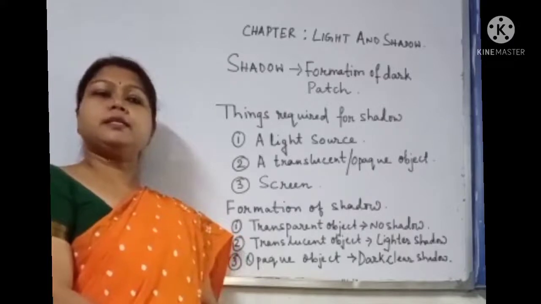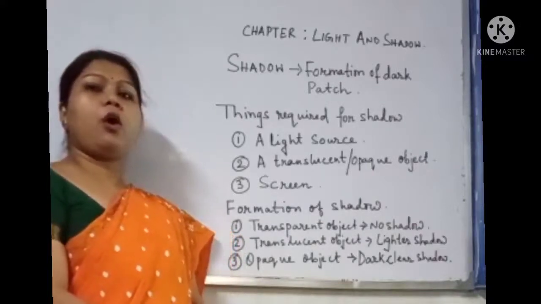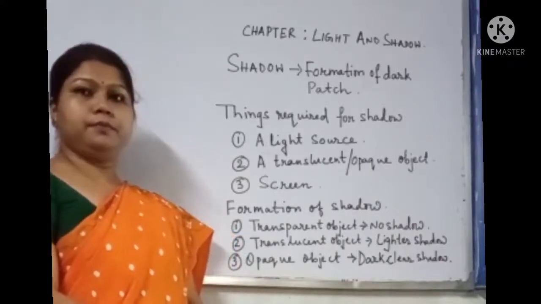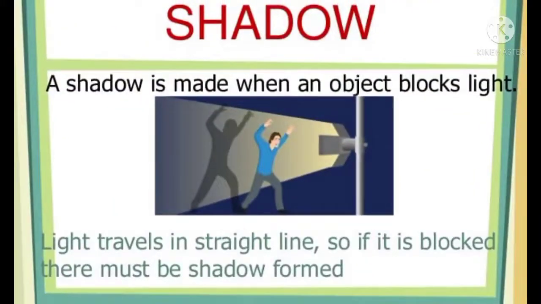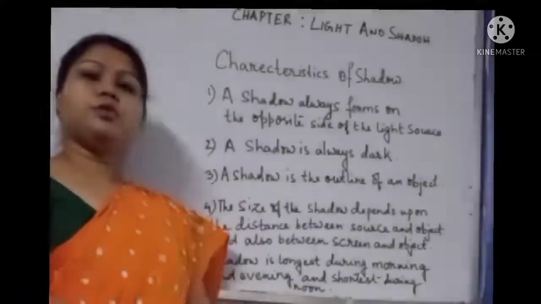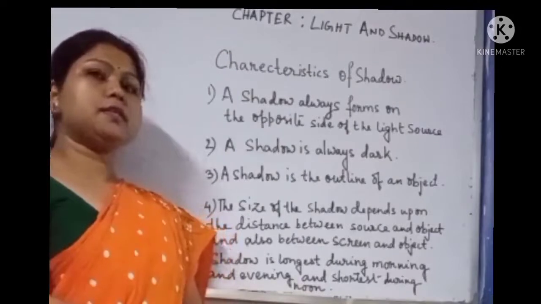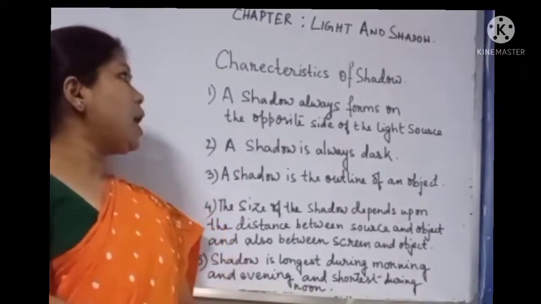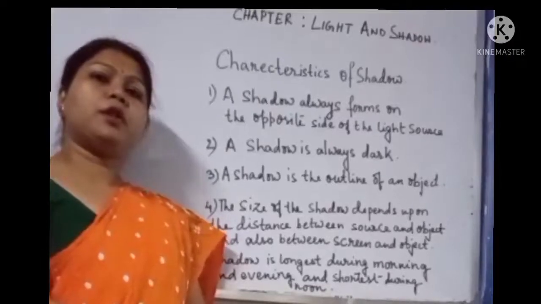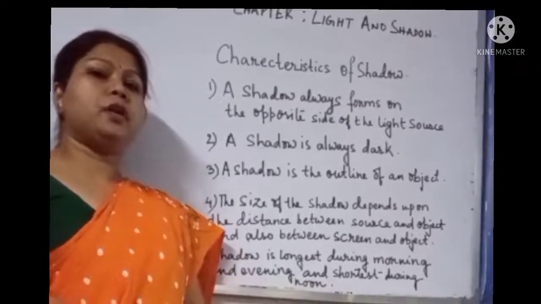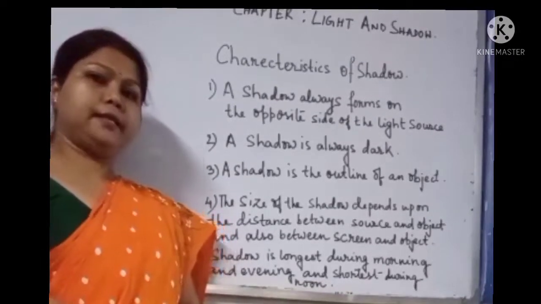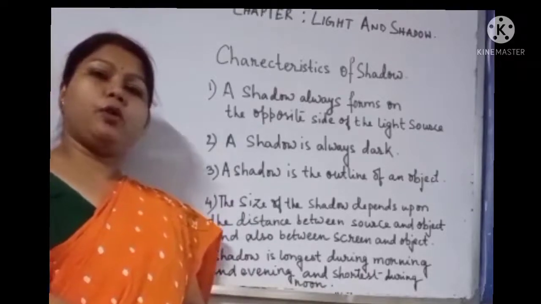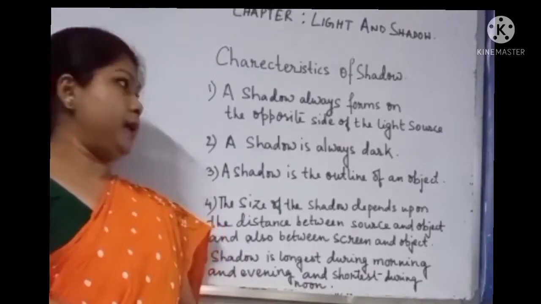Now we will discuss the characteristics of shadows. A shadow always forms on the opposite side of the source of light. Shadow is always dark in color.